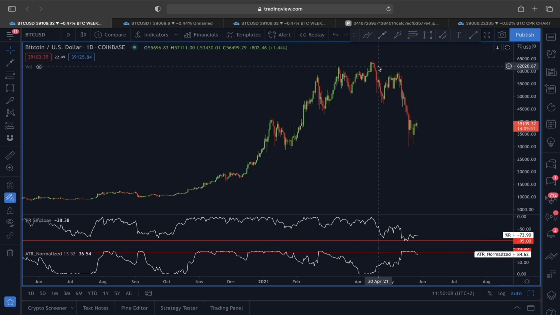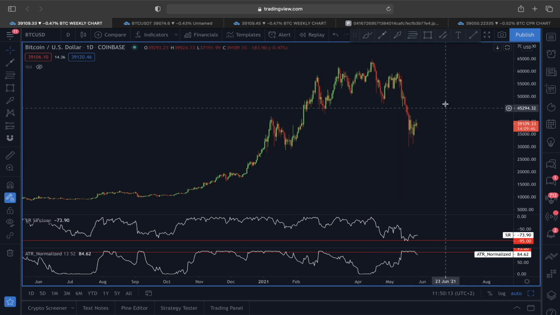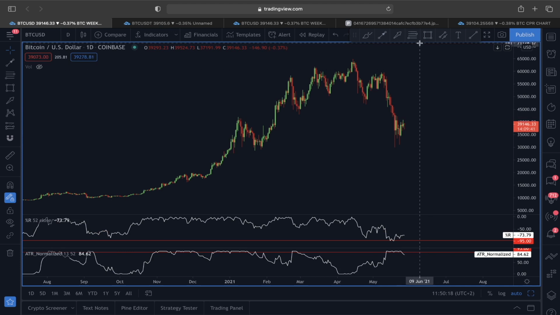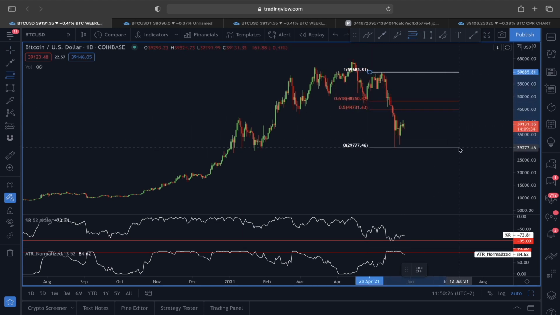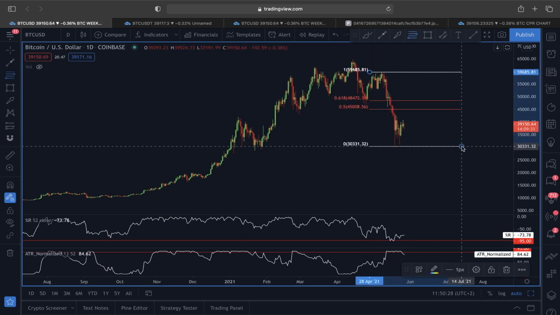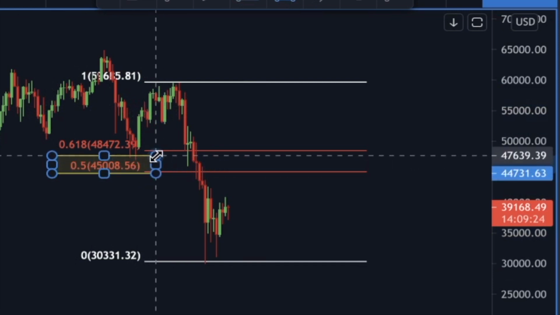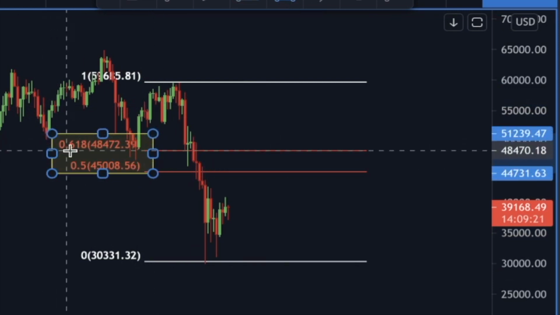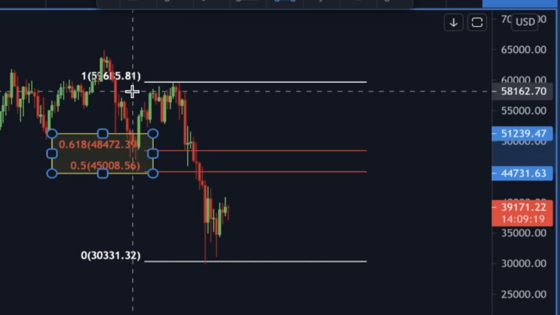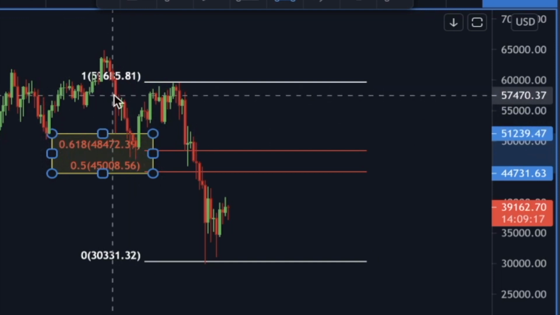So, starting this analysis by looking at the price action of Bitcoin in a daily time frame, we are expecting some sort of a relief rally to play out for Bitcoin, because in my yesterday's video I showed you guys so many different examples. The first example was this simple scenario known as a dead cat bounce, because according to this dead cat bounce we are expecting a relief rally at least towards this 0.5 Fibonacci retracement level, that is $45,000, and the next Fibonacci target level of 0.618, that is sitting around the 48,400 price level.